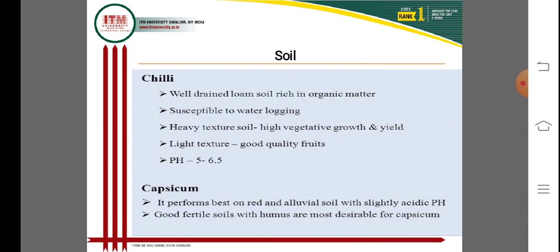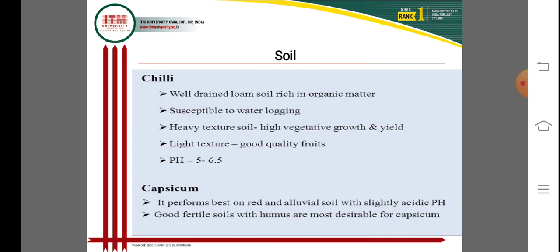Now, the soil and climate of chili and capsicum. Chili grows best in well-drained soil rich in organic matter, and it is susceptible to waterlogging conditions. Heavy texture soil gives high vegetative growth and yield.